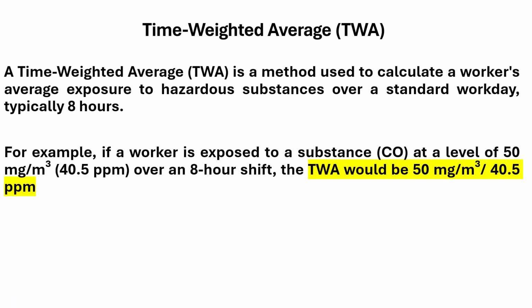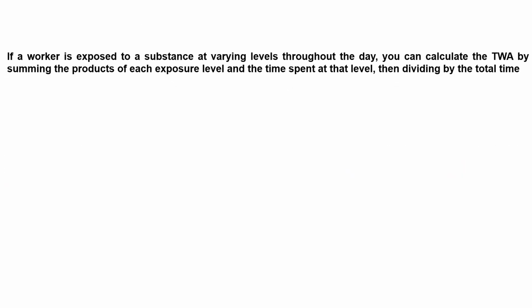So for example, if a worker is exposed to a substance like carbon monoxide at a level of 50 milligram per meter cube or 40.5 ppm over an 8-hour shift, the time weighted average would be 50 milligram per meter cube or 40.5 ppm for carbon monoxide for that worker, right? Let us do a small calculation.